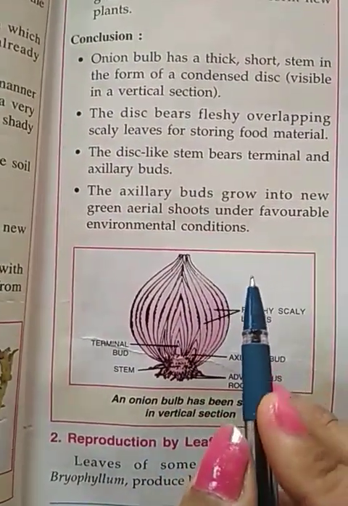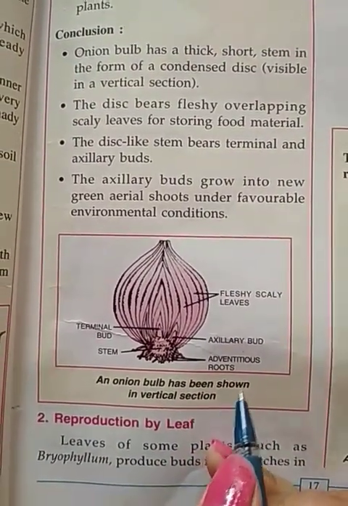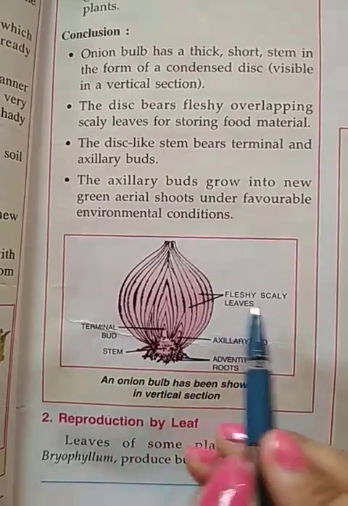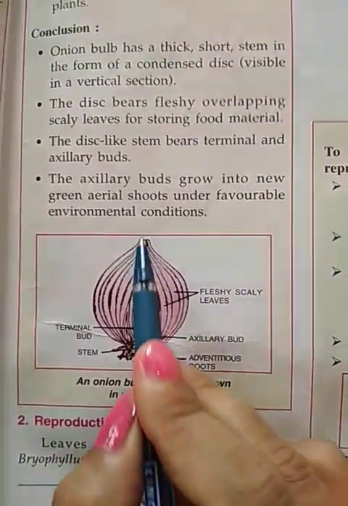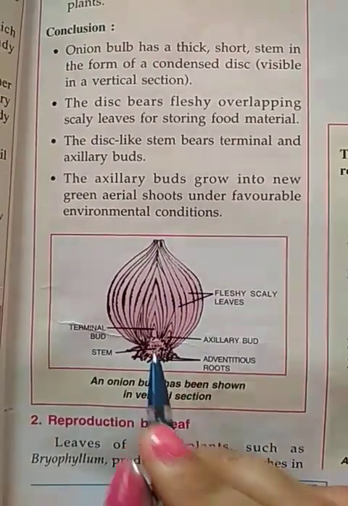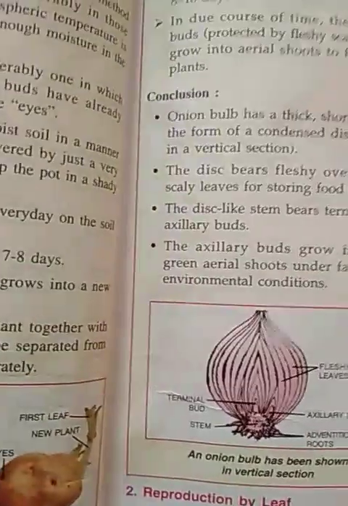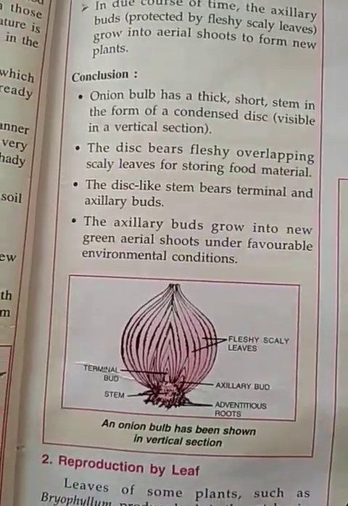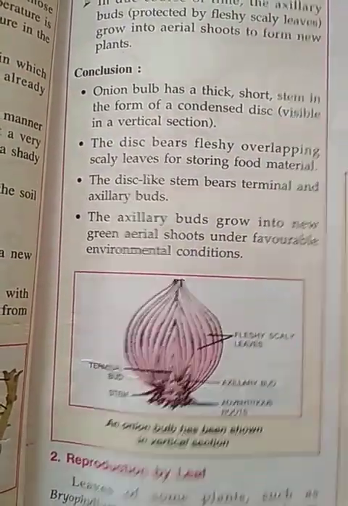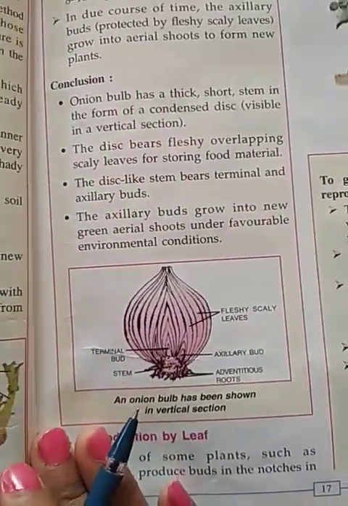So onion is also able to form a new plant. The roots will develop and fleshy scaly leaves will start forming on the upper part of the onion. How is it occurring? Because we have not used a seed, we have used a stem of that plant. These are simple examples to show that vegetative reproduction occurs in plants by stem.